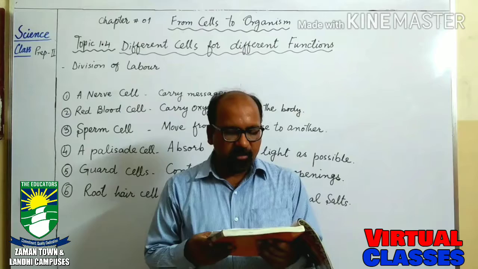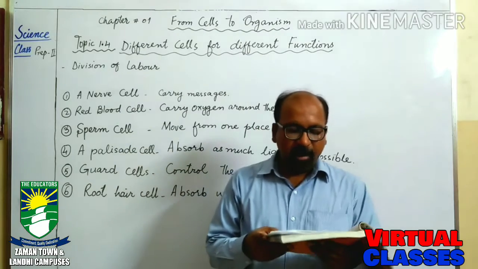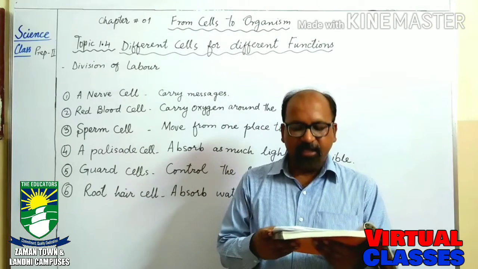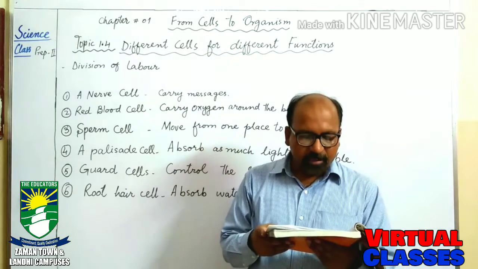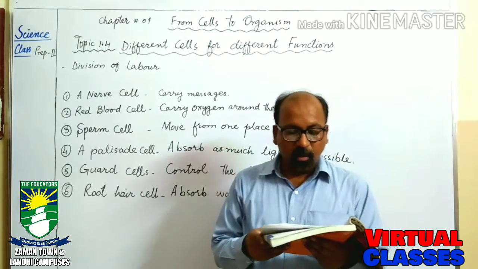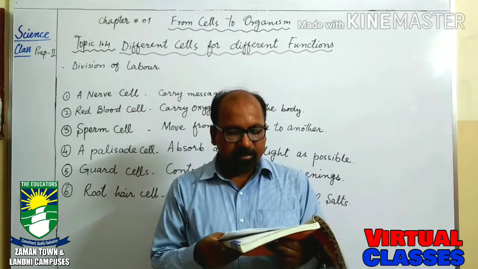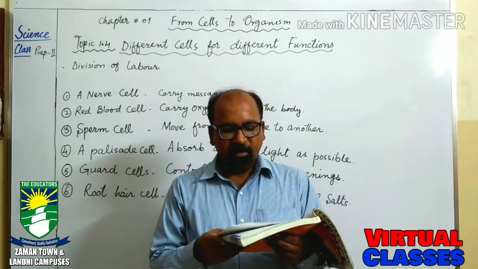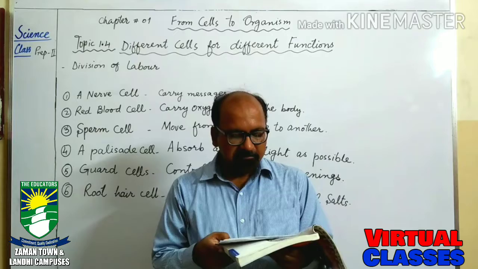Explain the function of a nerve cell, a red blood cell, and a palisade cell. These three cells are given to you. For the answer, you can see page numbers 15 and 16.